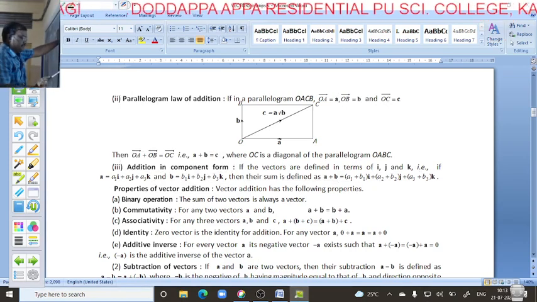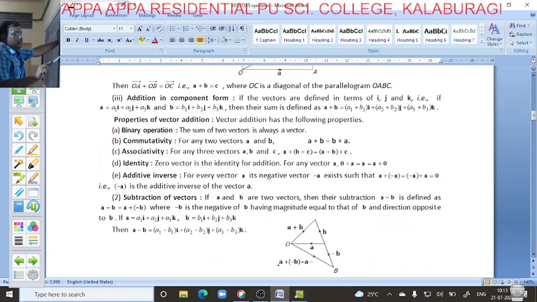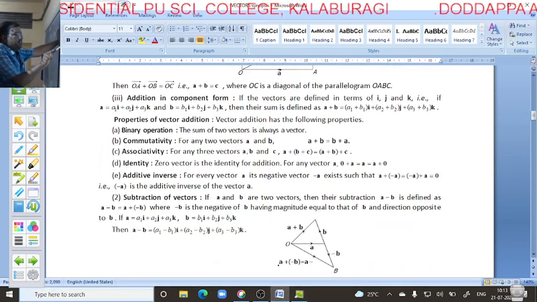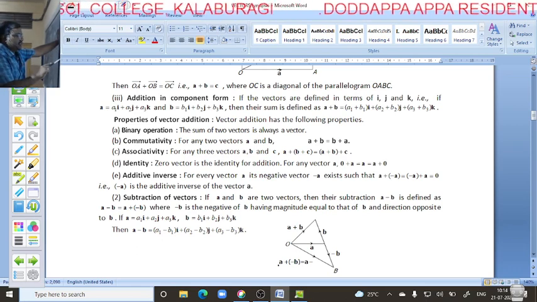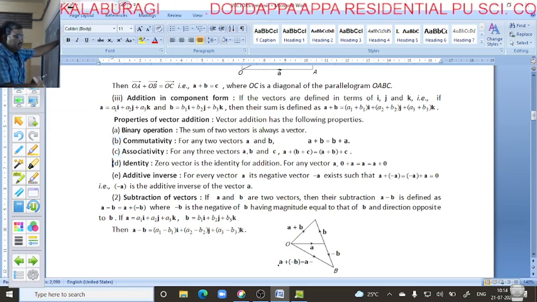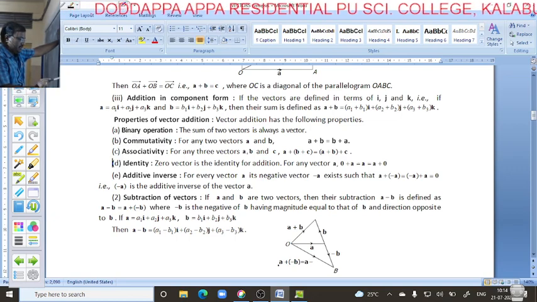Next we go for binary operation. It is not in there. Commutative, associative.